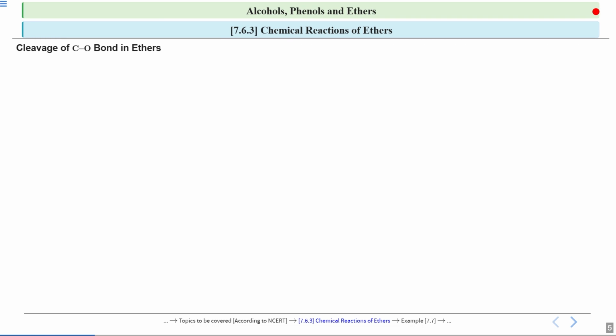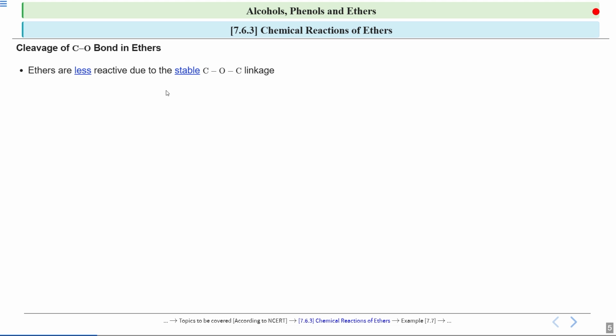So students, today our main focus will be on the chemical reactions of ethers. As we know, in ether, we have a carbon-oxygen bond. So we will see the cleavage of this carbon-oxygen bond in ethers. Ethers are less reactive because of the stable carbon-oxygen-carbon linkage. Now we know that in ether, we have this linkage, which is carbon-oxygen-carbon linkage. Now this linkage is quite stable. Because of the stability of this linkage, the ethers are less reactive.